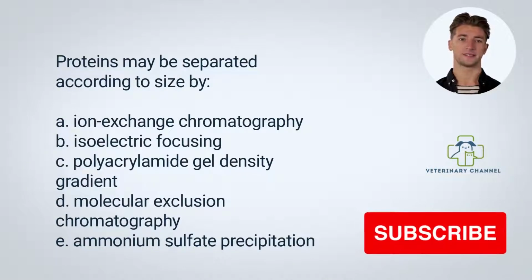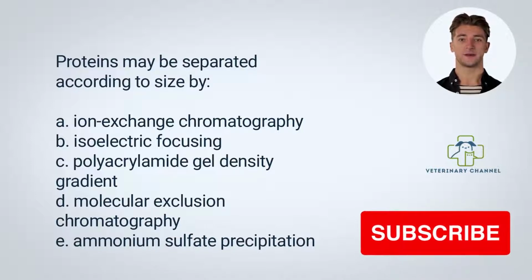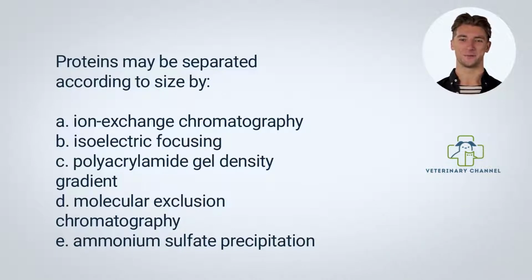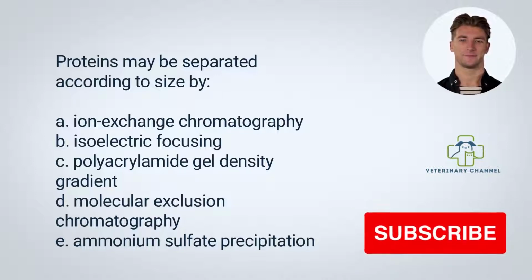Now to our fifth question. Proteins may be separated according to size by A. Ion exchange chromatography. B. Isoelectric focusing. C. Polyacrylamide gel density gradient. D. Molecular exclusion chromatography. E. Ammonium sulfate precipitation. The answer to this question is D.